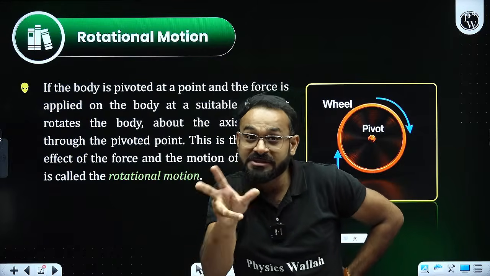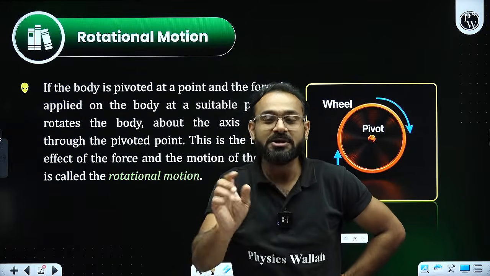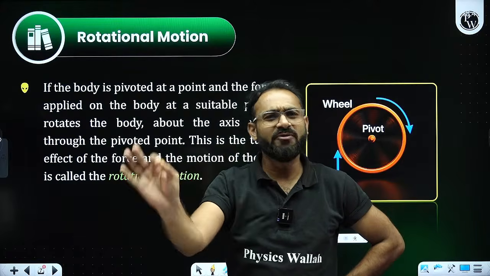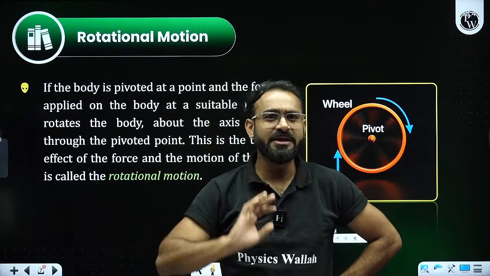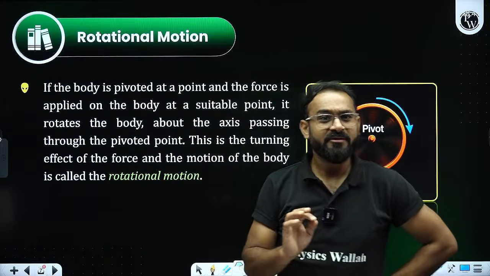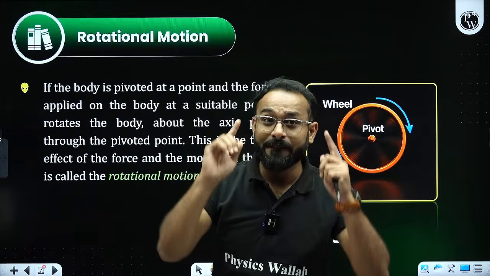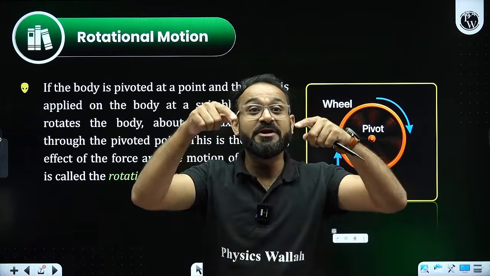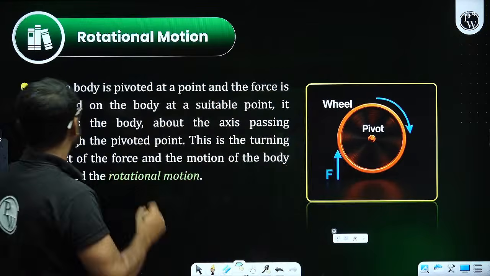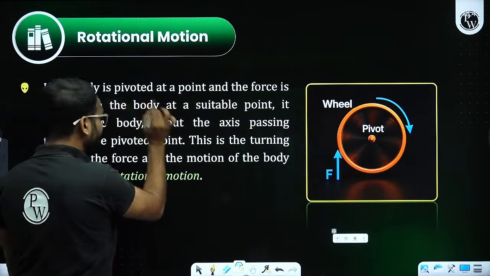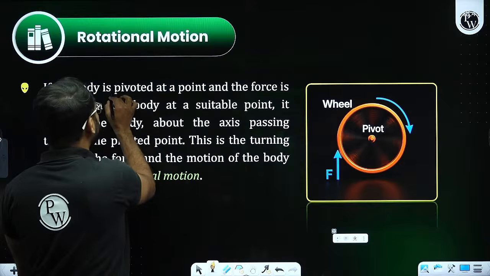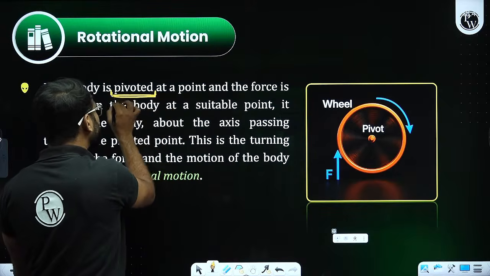Sir, the wheels are moving, rotational motion. See, these are the examples of rotational motion. Amritansh, clear? Fine. So these are the examples. Please take care that you have this in your mind. So what it says: if a body is pivoted, we are going to look at certain points over here, and that is called pivoted.